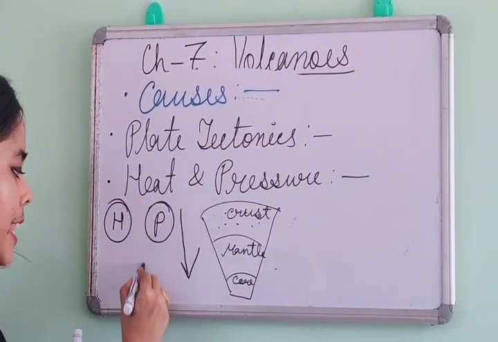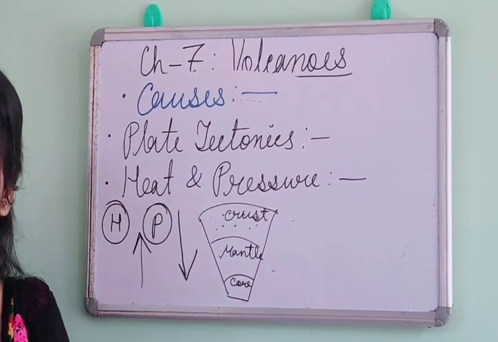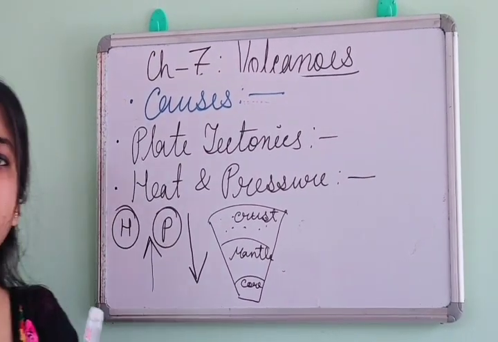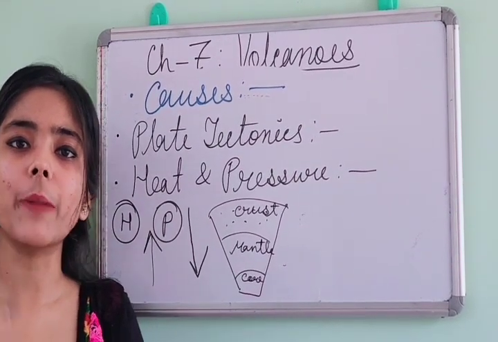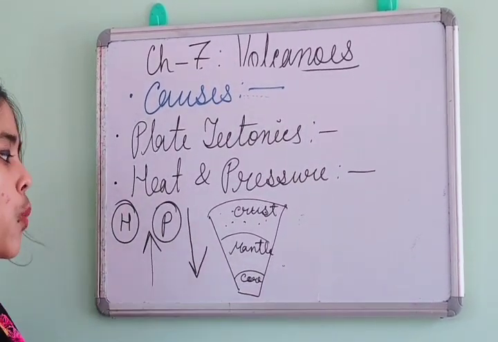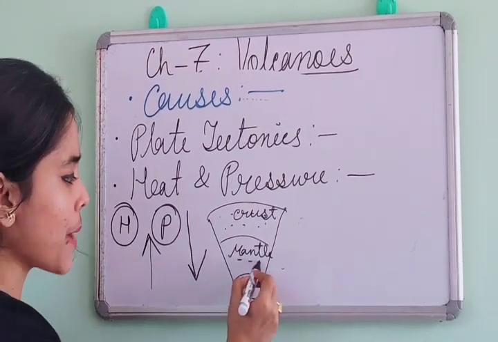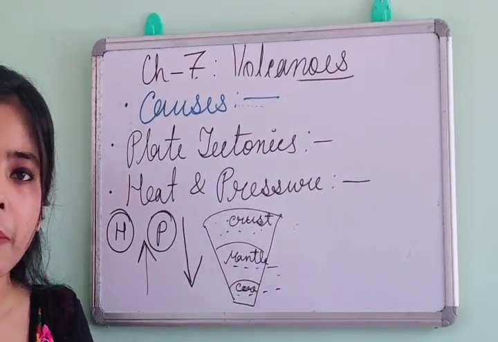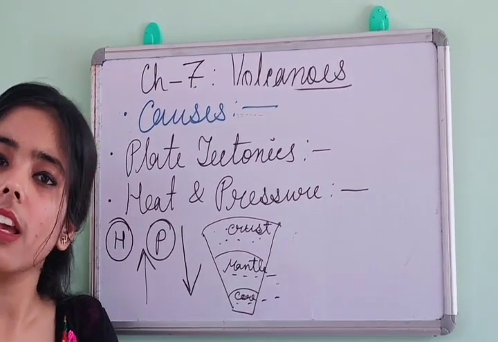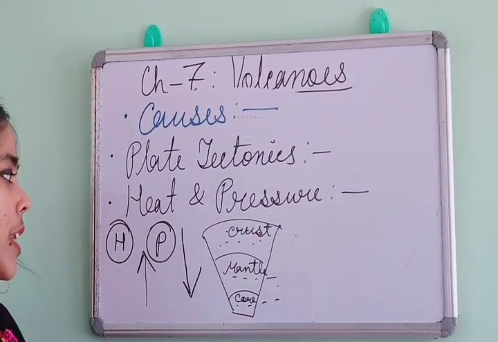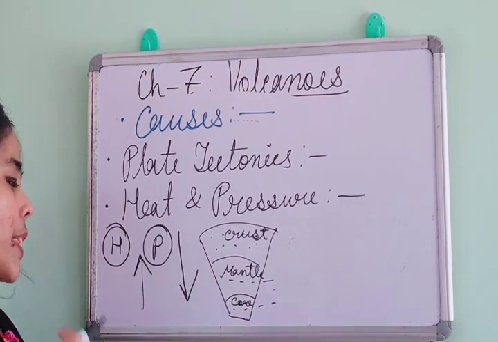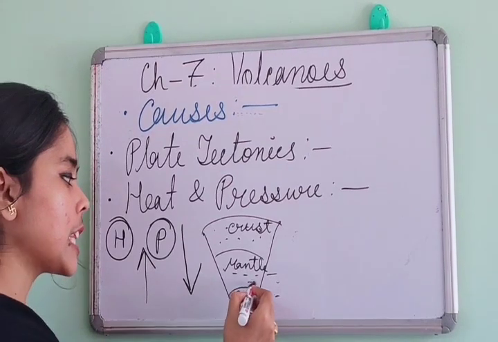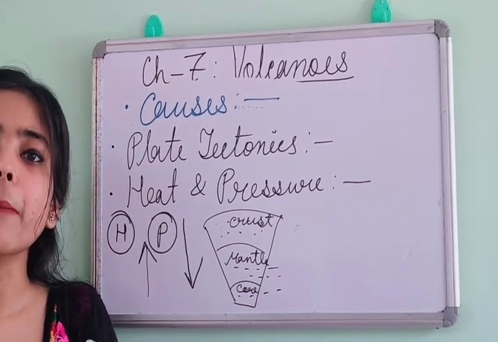Both of them will be increased. That means when we are going below the surface of the earth, automatically the heat and pressure both will be increased. So what happened? We know in this mantle part and core part, magma is situated. Magma means what? The hot and molten material, right? So when the heat is increasing, what will happen?